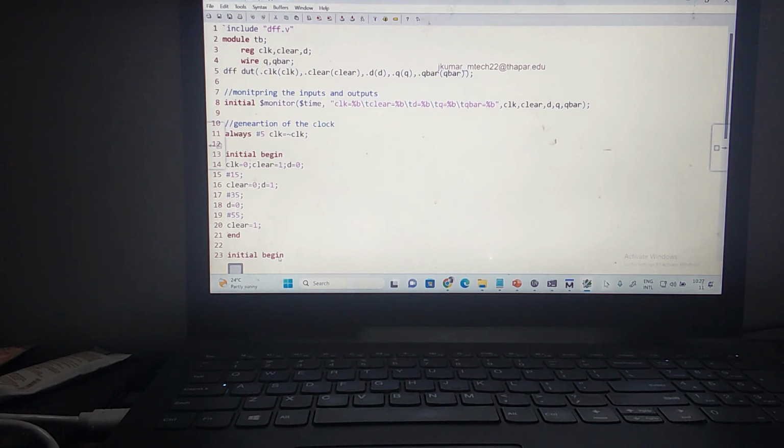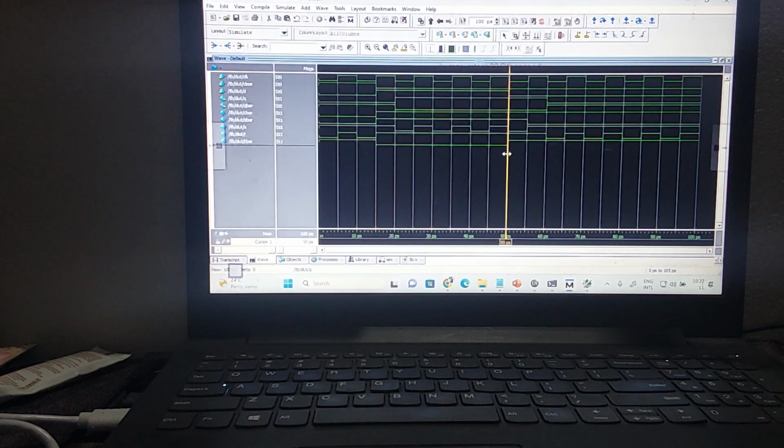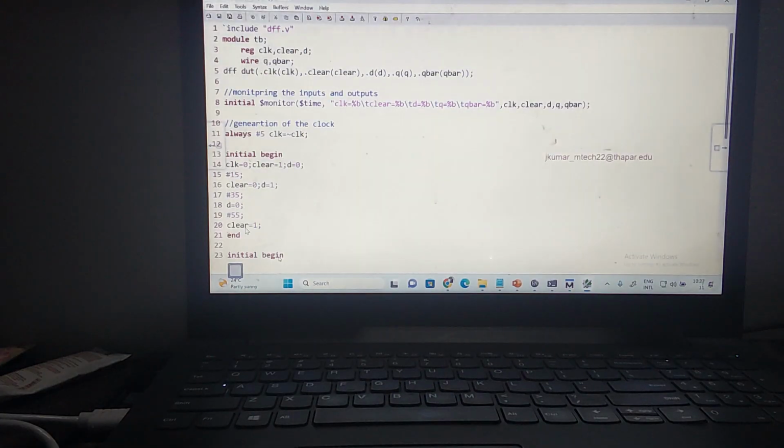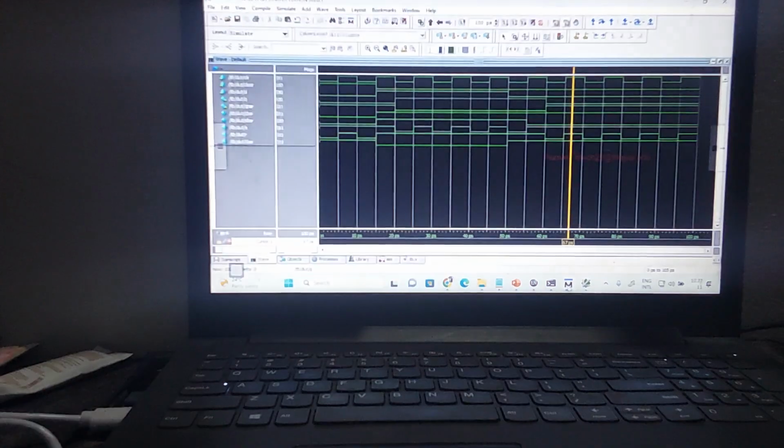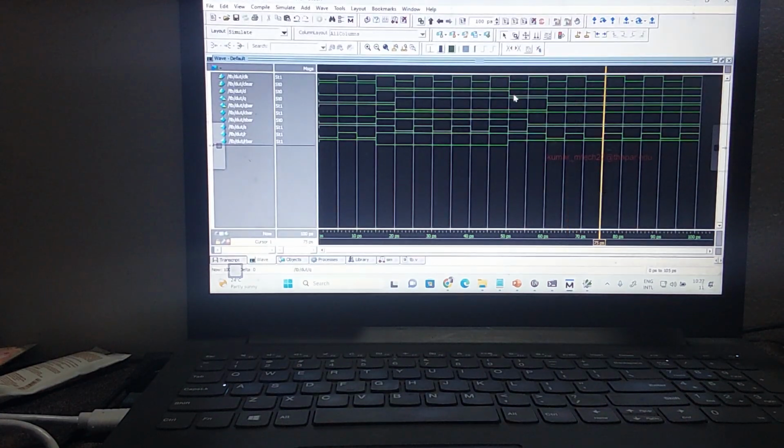55. You can see up to 50, my clear D is 1. After 50 I am making D equal to 0, and D is 0 continuously. So where I am changing my clear to 1. Okay, let us see this. The clear is not changing. This is D changing here. This is my clear.